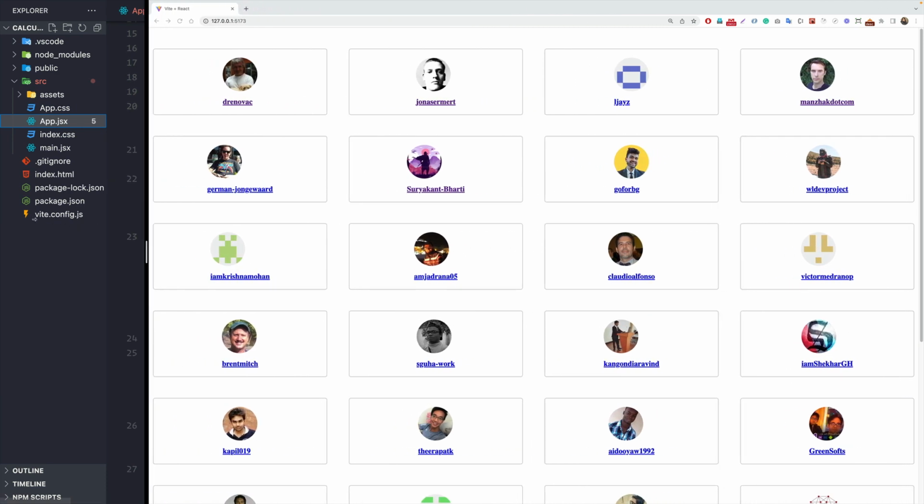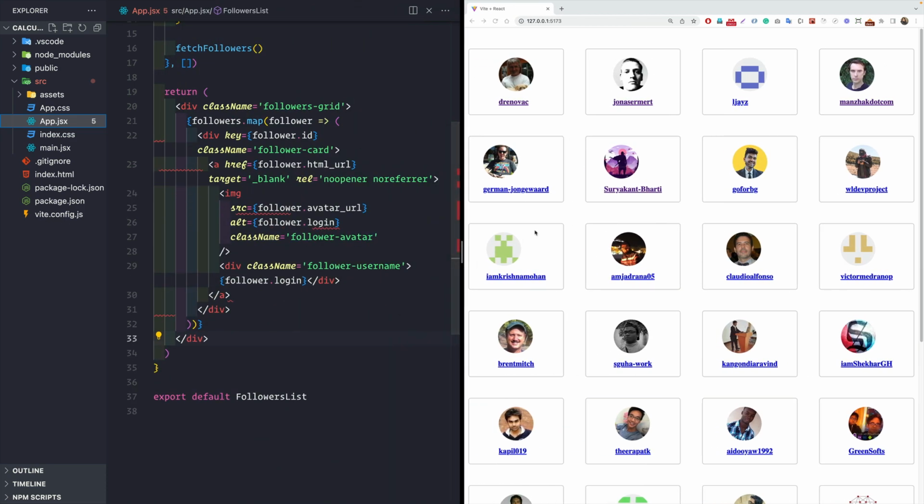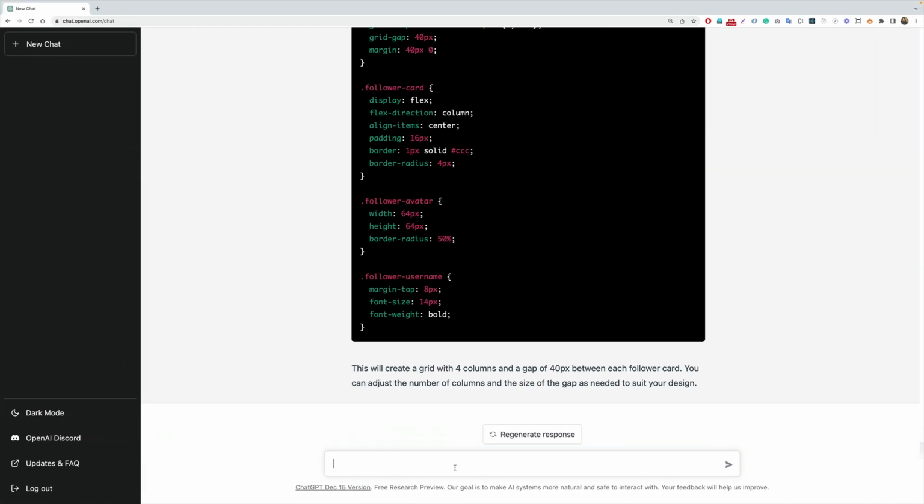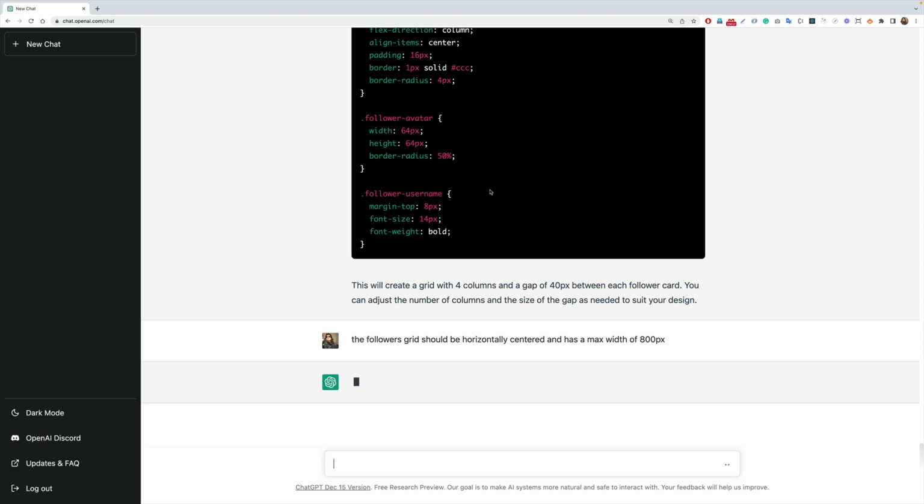So now what I want to do is this, that I want to contain my grid inside a max width of 960 pixels, and you can go on and on with this thing here. So let's go again, and let's say that the followers grid should be horizontally centered and has a max width of, let's say 800 pixels. So let's see what code it would generate this time.